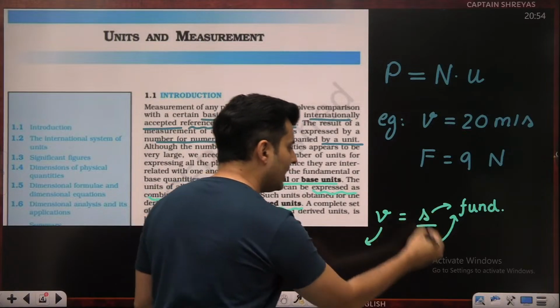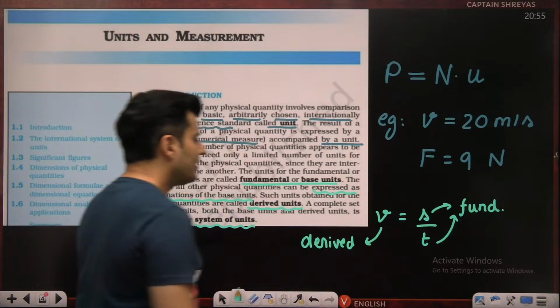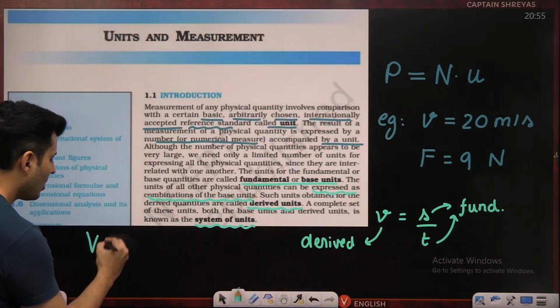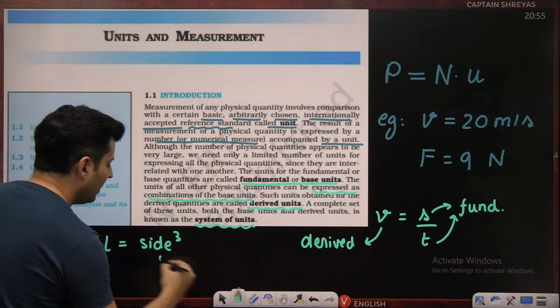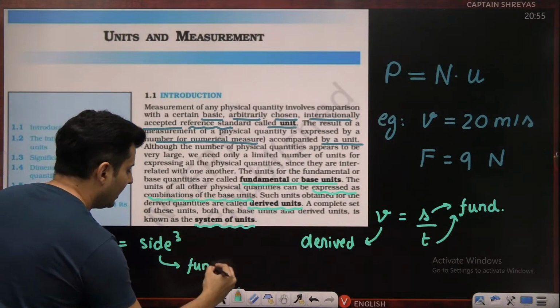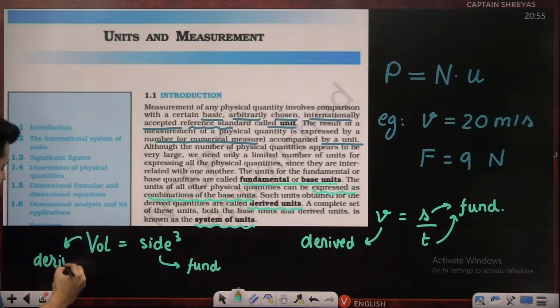This velocity depends on these two, so it is said to be a derived quantity. In the same way, the volume of any cube can be said as side raised to the power 3. This side is our fundamental quantity. This volume becomes our derived quantity.